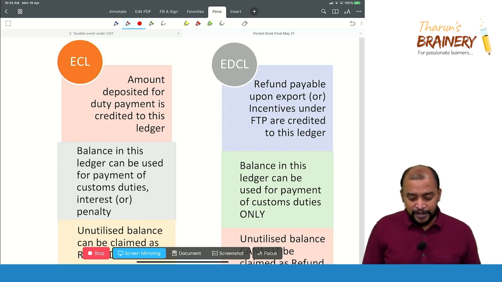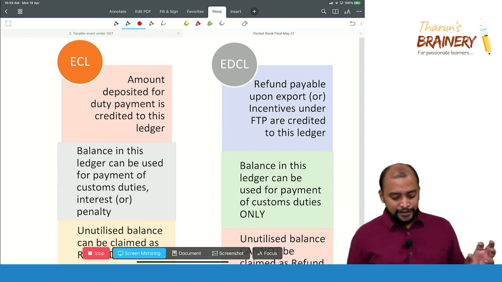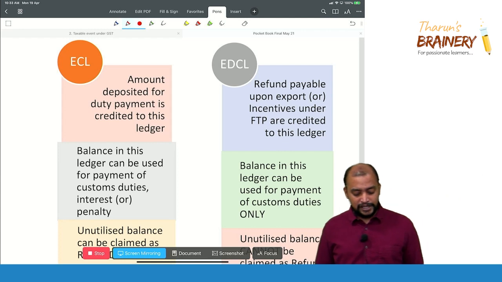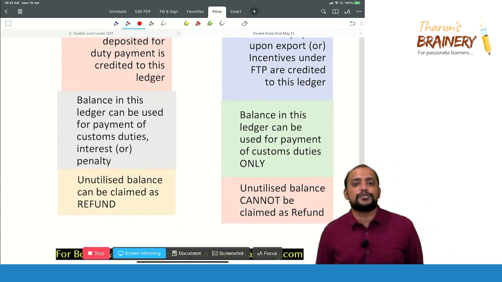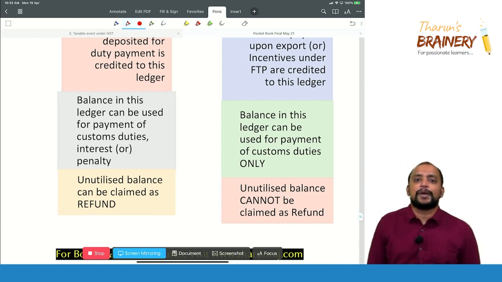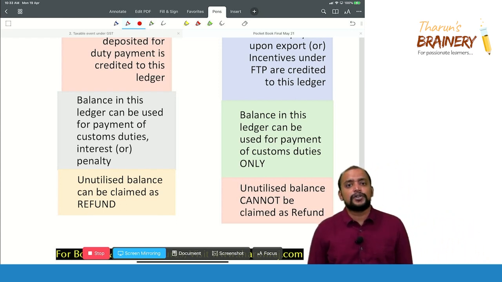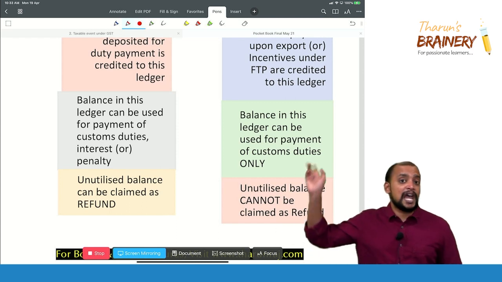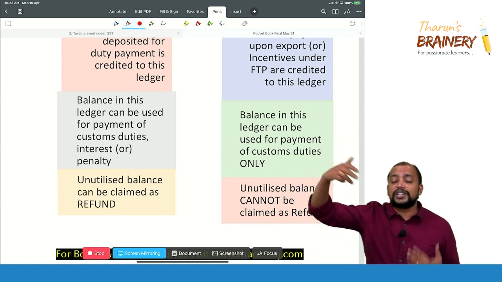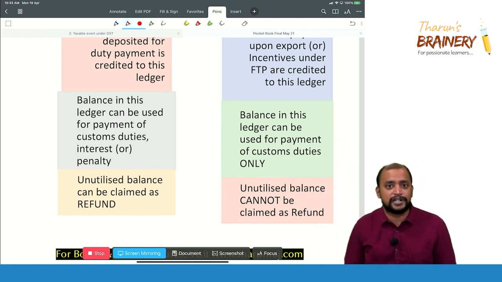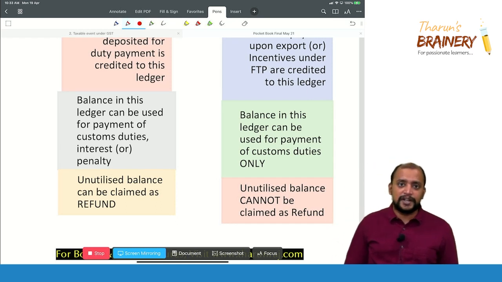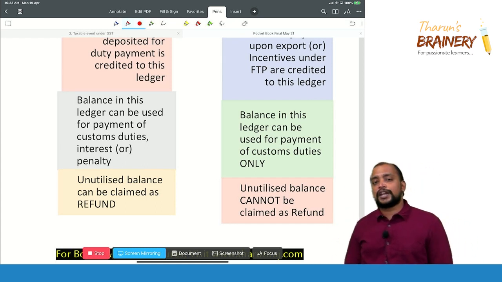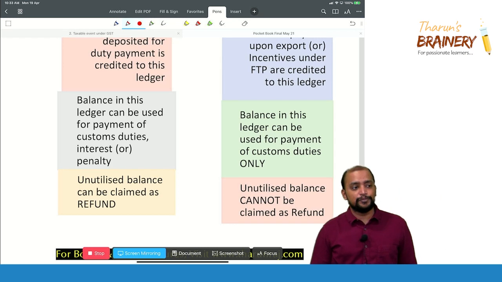Refund payable upon export or incentives under FTP are credited to this ledger. Balance in this ledger can be used only for payment of customs duty, nothing else. We cannot use it for payment of penalty and interest. This is the same as what we have in GST, the input tax credit ledger, electronic credit ledger, the same logic. And unutilized balance cannot be claimed as refund, which means we can carry forward and use it for payment of customs duty on import.